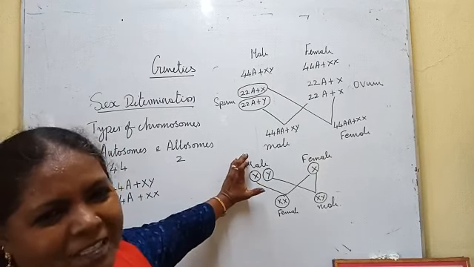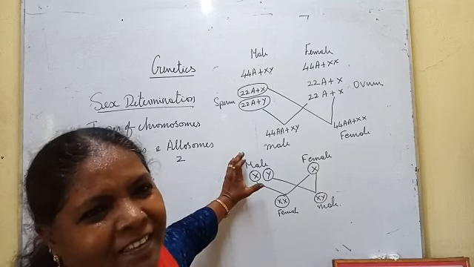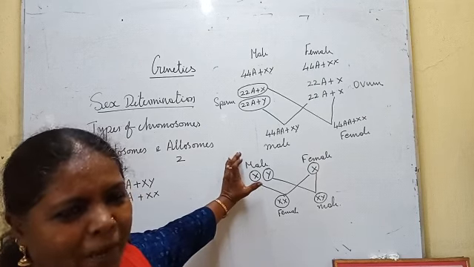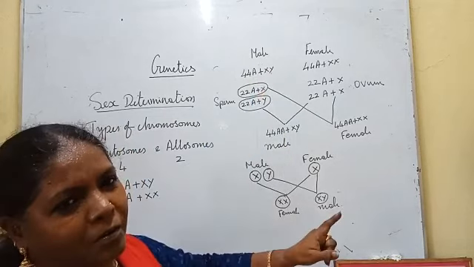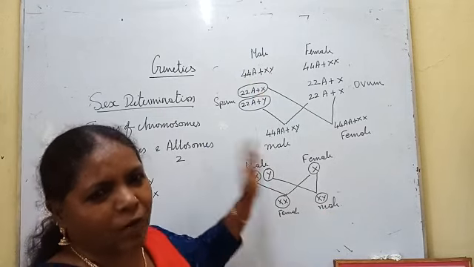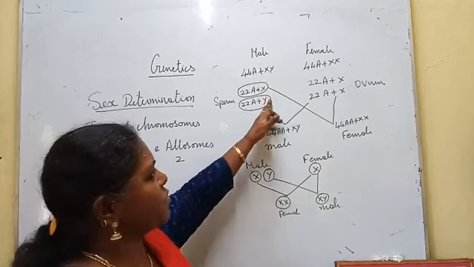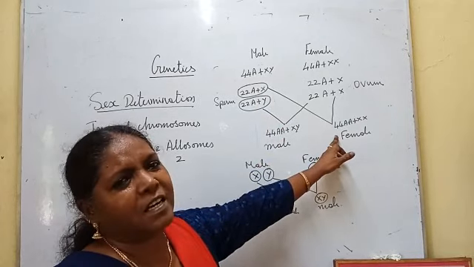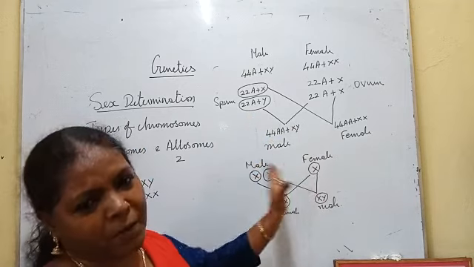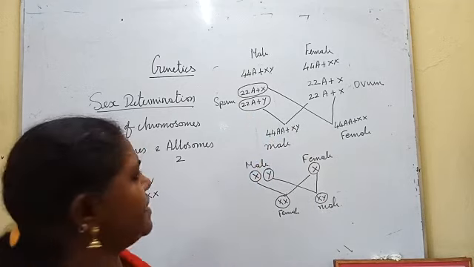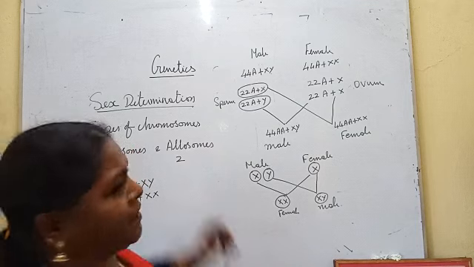Now we have seen how the sex is determined in human beings. The male produces 2 types of sperms: sperm with the X chromosome and sperm with the Y chromosome. If the sperm with the X chromosome fuses with the ovum, it is a female child. If the sperm with the Y chromosome fuses with the ovum, it is a male child. This is how the sex is determined.